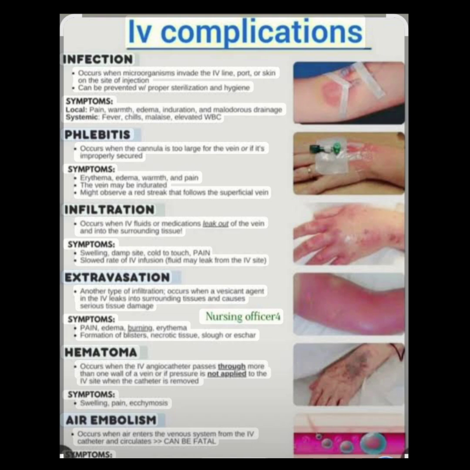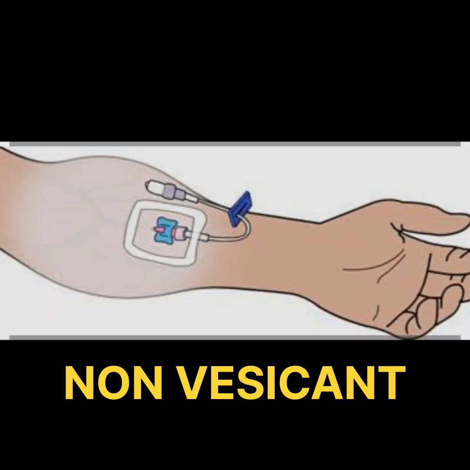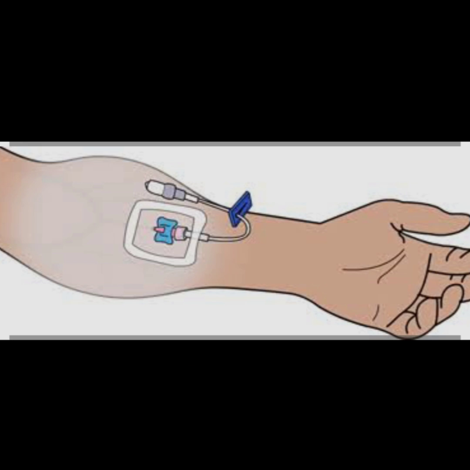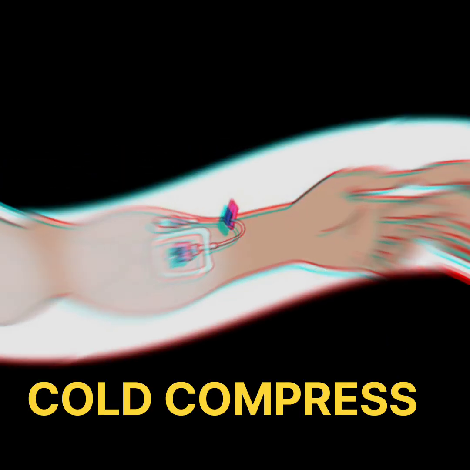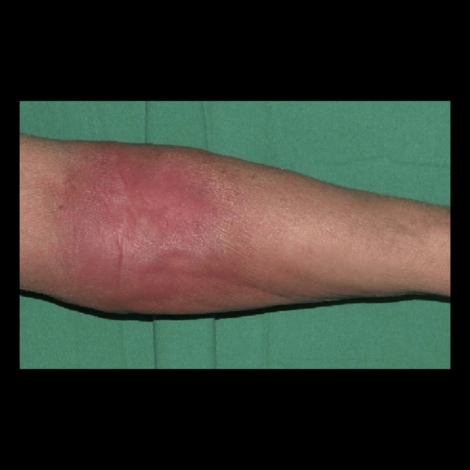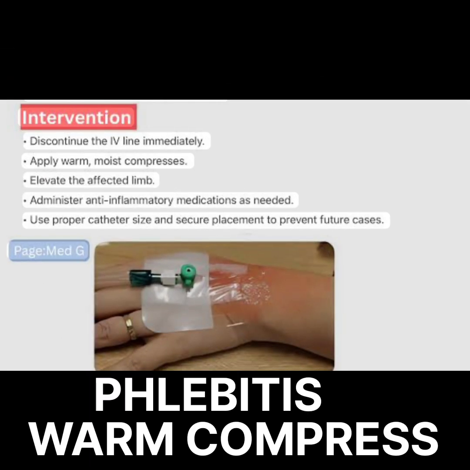Now this is extravasation. Infiltration is the non-vesicant fluid going into the surrounding structure. At that time we have to stop the IV, remove the cannula, and apply a cold pack. In extravasation, the vesicant, harmful chemicals, the stronger injections, are administered. Next is phlebitis.